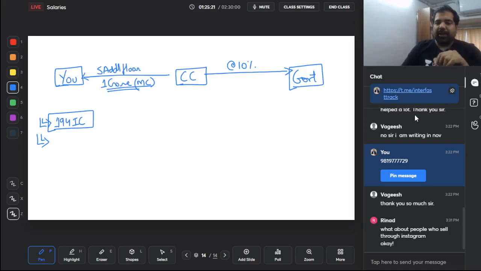Guys, let's do a quick recap on this not so important section called 194 IC. So in this case, is there a joint development agreement? Yes, there's a joint development agreement. In the joint development agreement, are you going to get additional space? Yes. And are you going to get some money also? Yes. On additional space, there is no TDS. On the monetary component, whenever they pay or whenever they credit your name in their books of accounts, whichever is earlier, they will deduct TDS at the rate of 10% and pay to the government with your PAN number. If you don't give the PAN number, TDS will be at the rate of 20%.